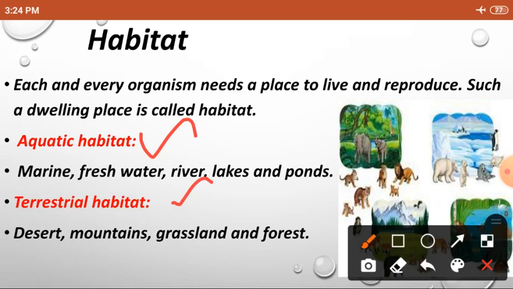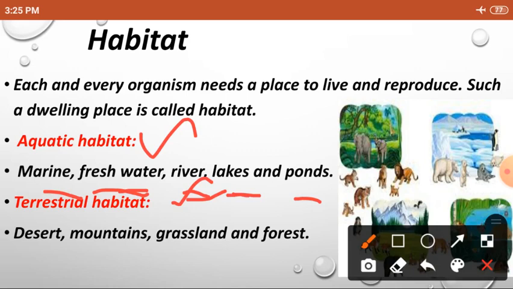Aquatic habitat means a place completely covered with water. Examples: marine, freshwater, rivers, lakes, ponds. Marine is nothing but sea water, and freshwater is good water. So these are aquatic habitats.